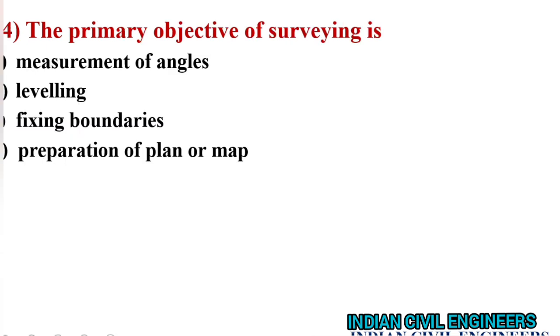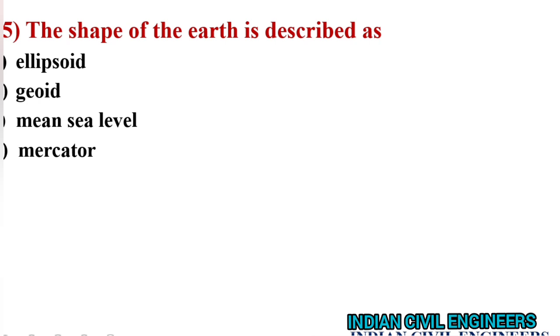The primary objective of surveying is preparation of plan or map. To prepare a plan or map is the primary objective of surveying. The shape of the earth is described as geoid. If geoid is not given in the answers, go with oblate spheroid. Okay.